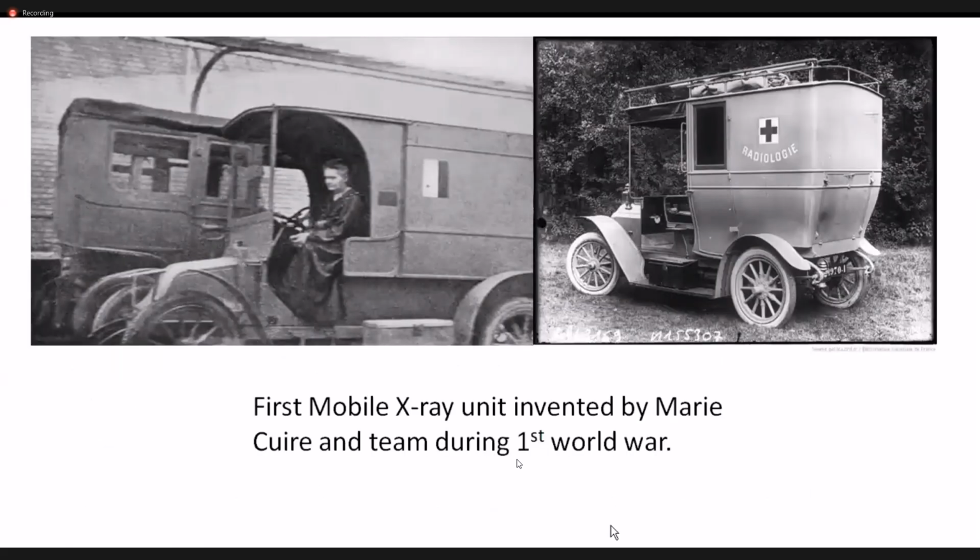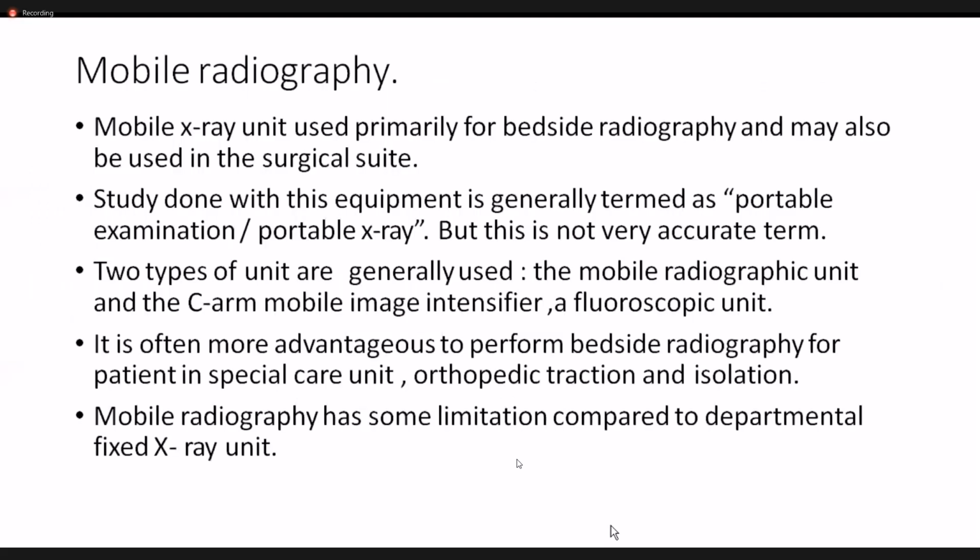We can see in this image that she is Miss Curie. She is driving a car which consists of an X-ray unit. The main purpose was so that wounded soldiers could be imaged within this car. As I have said, the first mobile X-ray unit was invented by Marie Curie and team during the First World War.